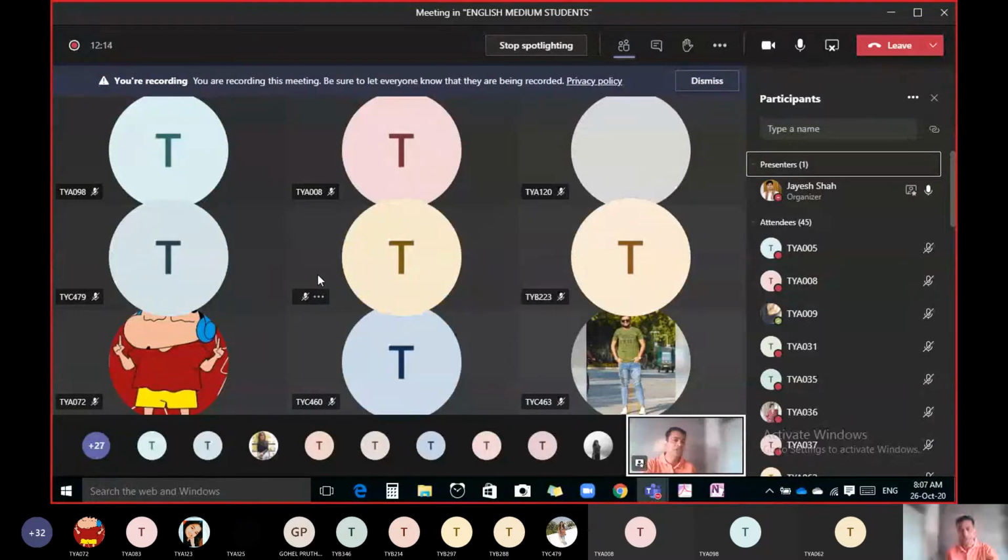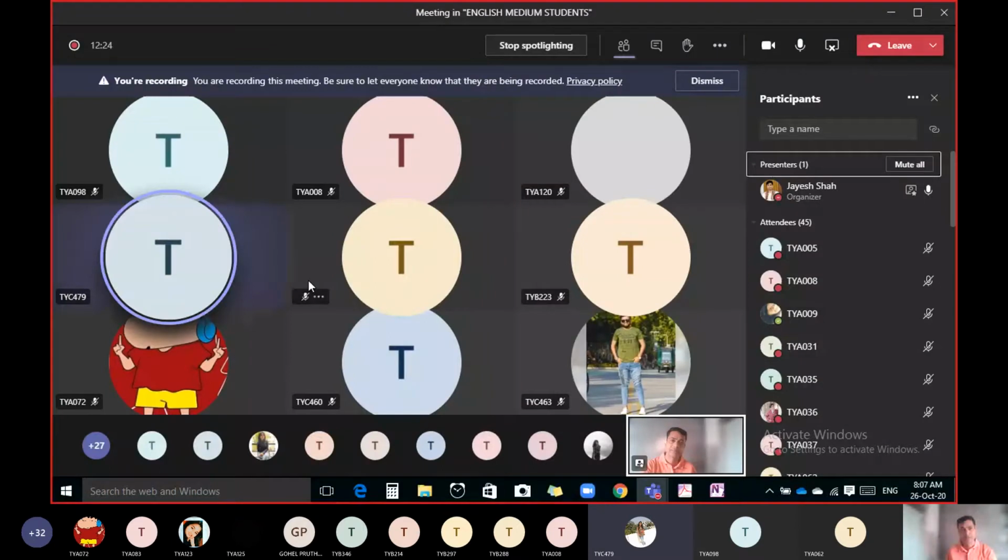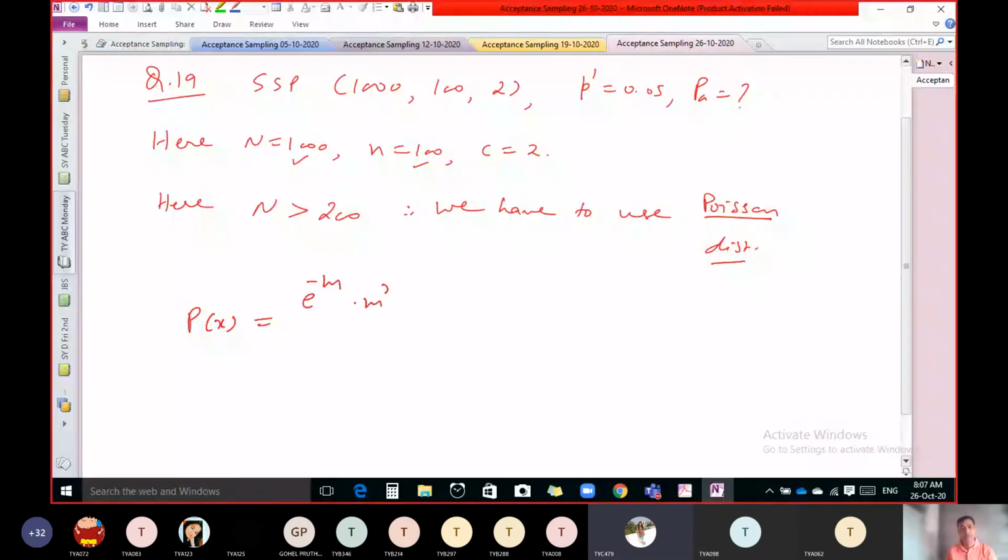E raised to minus m raised to x upon x factorial. Perfect, perfect. E raised to minus m into m raised to x upon x factorial.